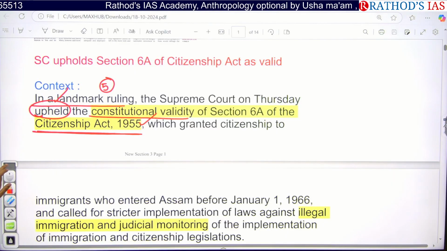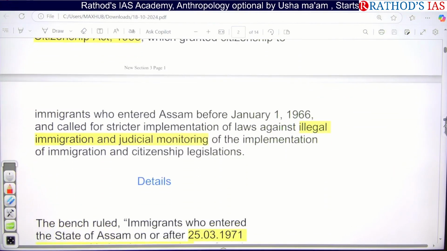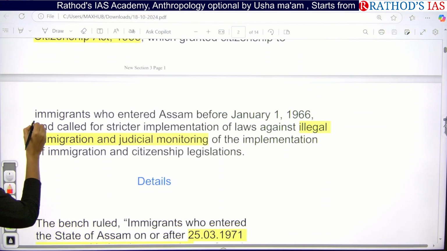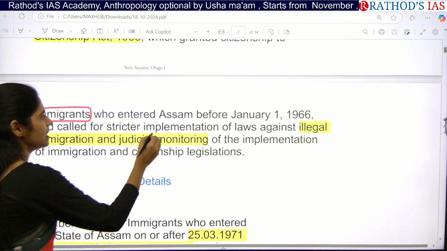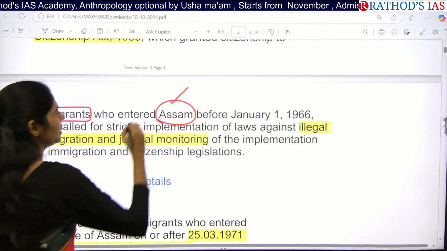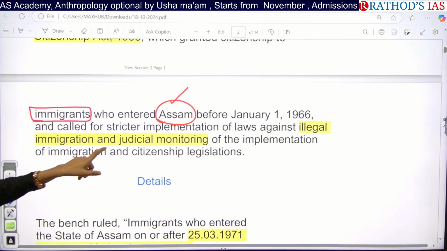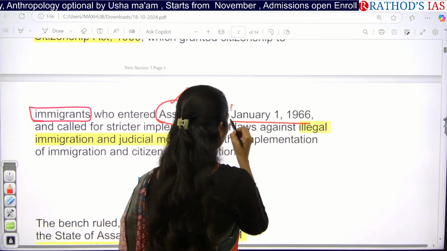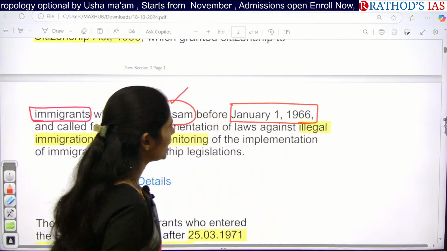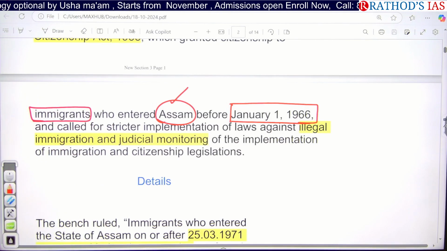Under this act, they said that yes, we can grant citizenship to immigrants. Immigrants of which state? You have to remember that it is Assam. Immigrants of Assam who entered Assam, the date here is January 1st, 1966. You have to remember the dates.